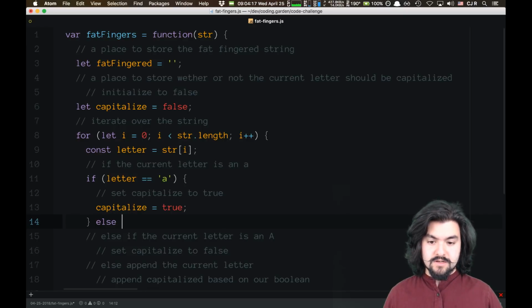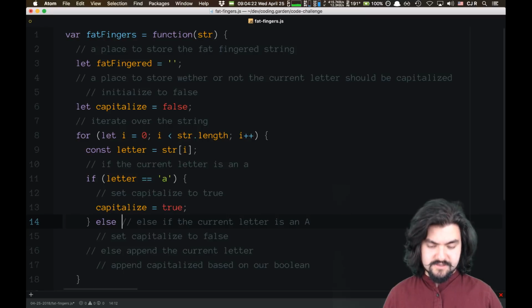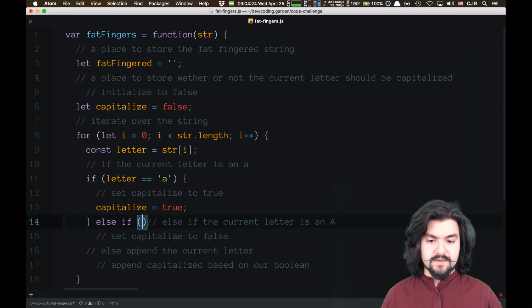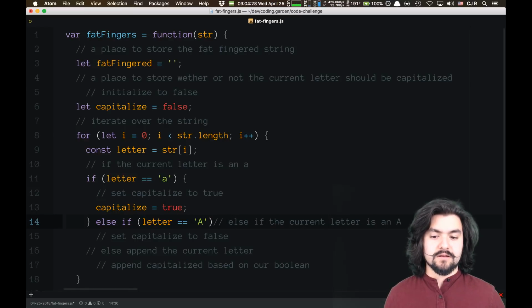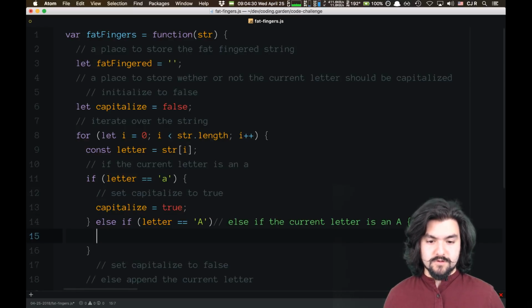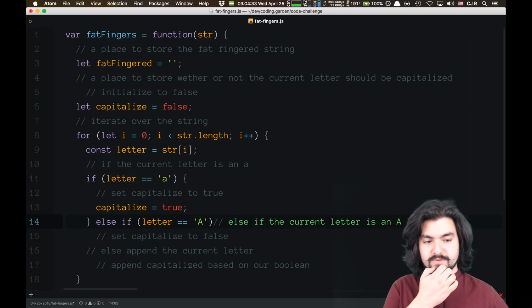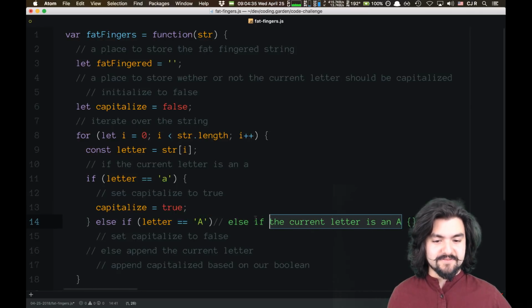Else, and really this goes here. So else, if the current letter is a capital A, then we will, well, the comment needs to come after the curlies.